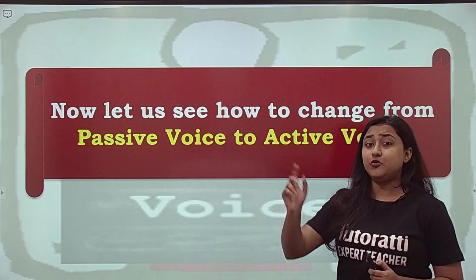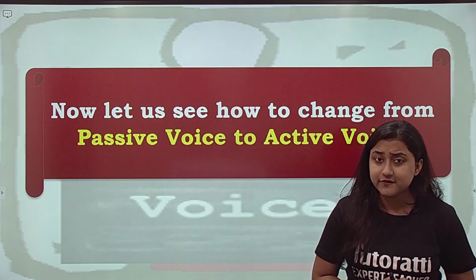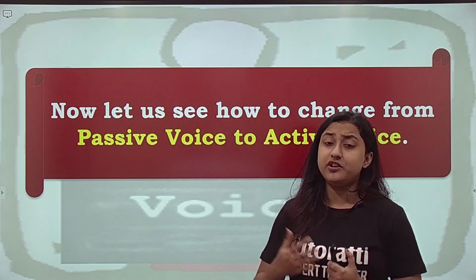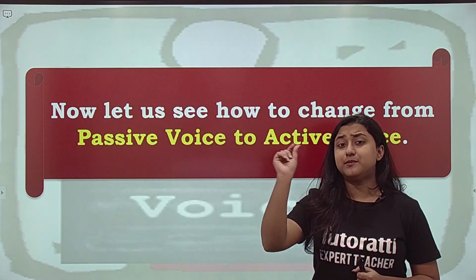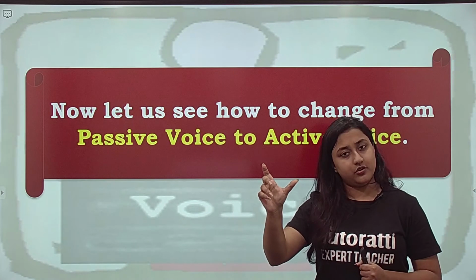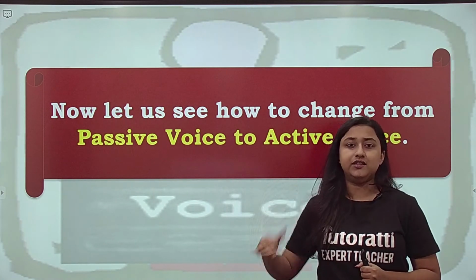Then you add let. We also saw what to do when there are modal auxiliaries involved, can, could, will, would. You use the same modal auxiliary. We also saw what to do with prepositional verbs. If there is a preposition after the verb, you cannot break it. Okay, you have to put the same verb and the preposition in the answer also.